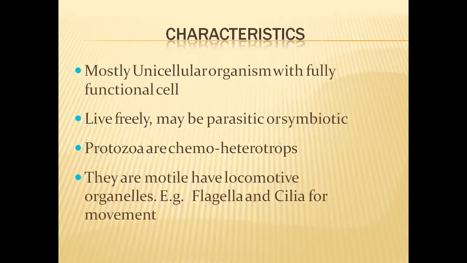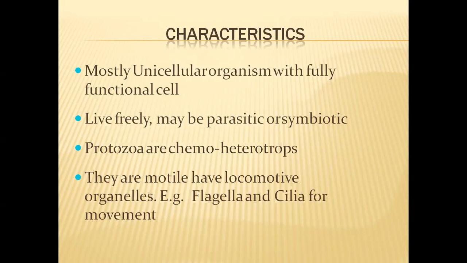Coming to the characteristics of protozoans, as we have already discussed, all these protozoans are unicellular organisms. They have fully functional cells, and they live freely. Some are parasitic and some are symbiotic organisms also present in this phylum. Protozoans are chemoheterotrophs, so they depend on other organisms for their food or energy needs. And they are motile, that means they can move from one place to another.